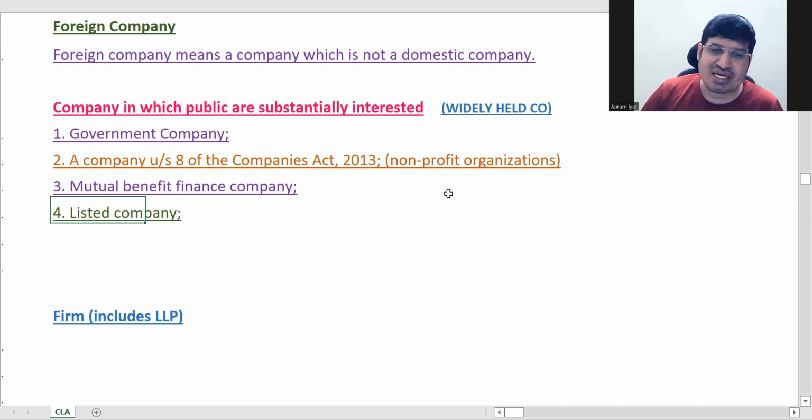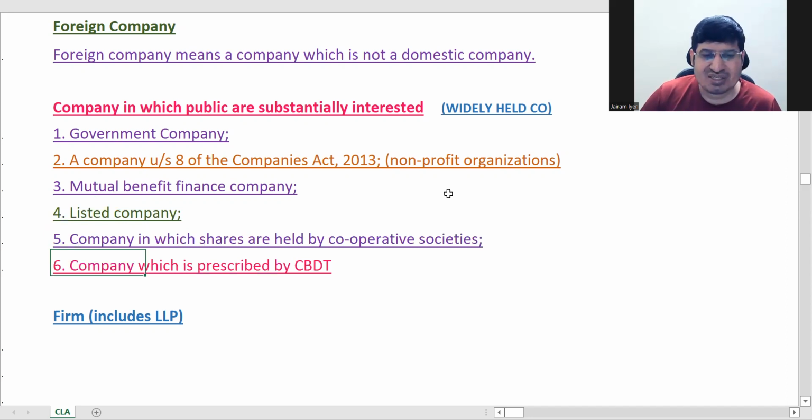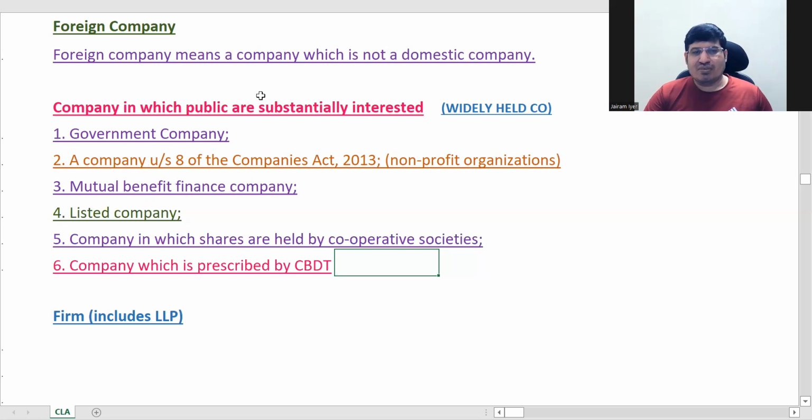Four is any listed company, which will always be substantially interested. And then if shares are held by cooperative societies in a company, it is said to be substantially interested. And last is always what is prescribed by CBDT. CBDT has the power to prescribe anything. So all these things come under companies in which public are substantially interested.